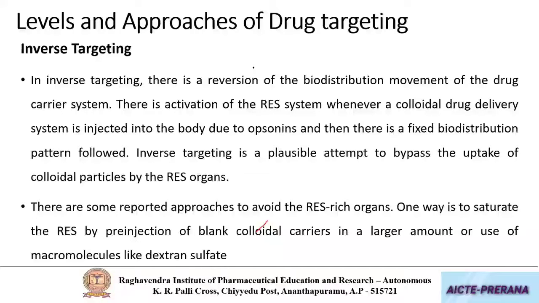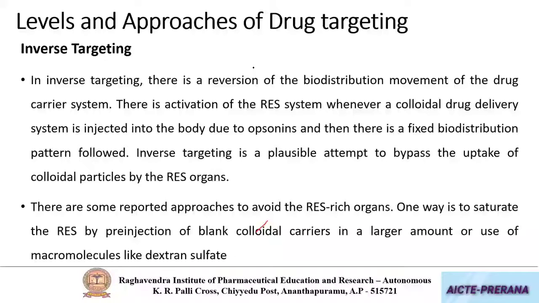Before injecting our actual nanoparticles, we will give a dose of materials like dextran sulfate. This is a blank colloidal carrier. These dextran sulfate nanocarriers will be immediately taken up by the reticuloendothelial system, and after this dose, we will immediately give the dose of actual nanoparticles.